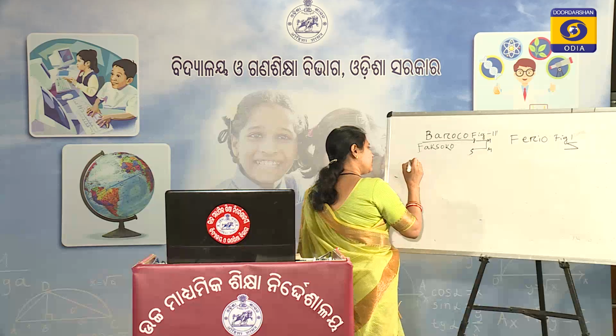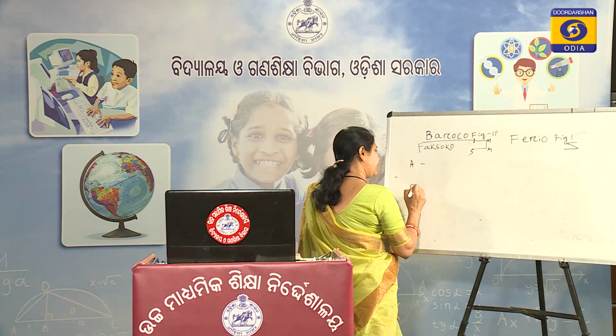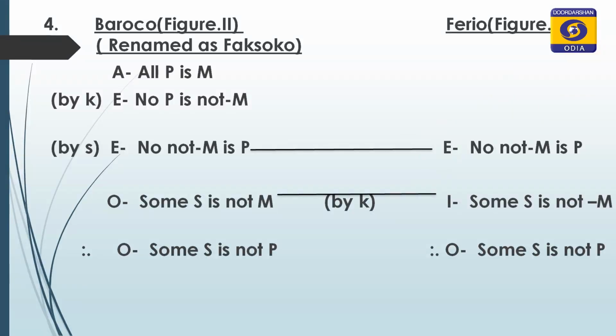So, the first vowel represents the major premise, the second vowel represents the minor premise and the third vowel represents the conclusion.